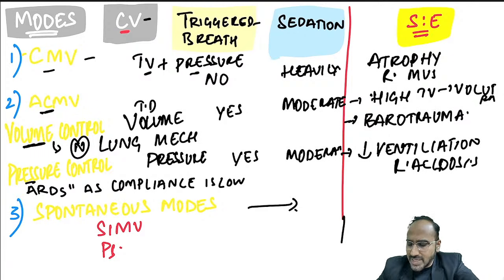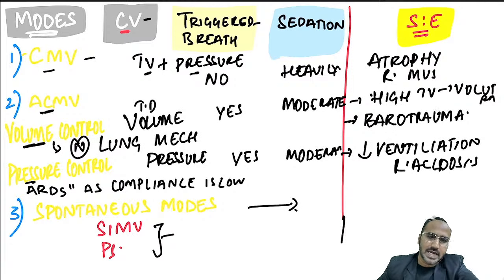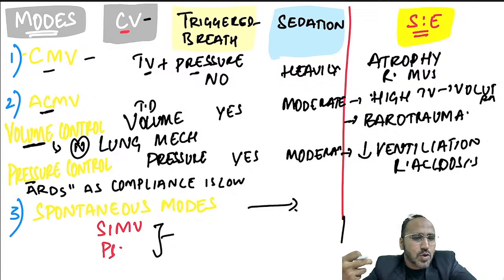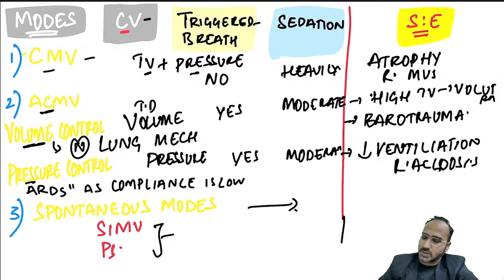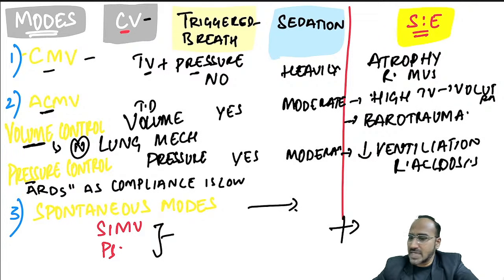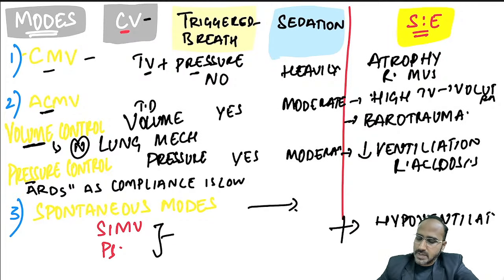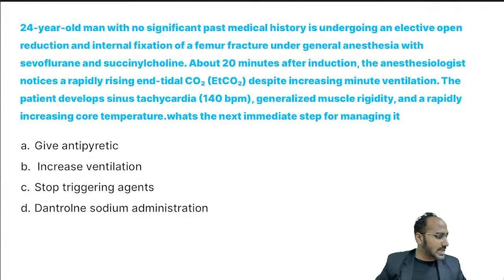Then there are the spontaneous modes, the SIMV and the pressure support modes. SIMV and pressure support are just supporting modes given to the patient when the patient is having adequate respiratory efforts. Okay, what are the side effects of these modes? The side effect of these modes is sometimes there might be a risk of hypoventilation, if the patient is not improving. Okay, so that's regarding the modes of ventilator. Next, yes, in SIMV and pressure support, there is a chance of asynchrony also.